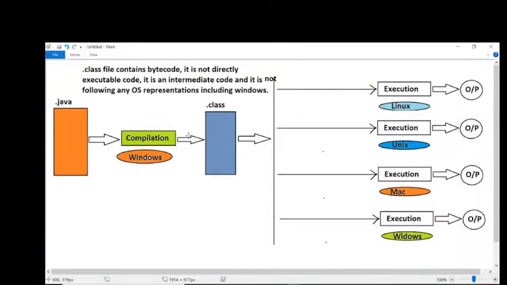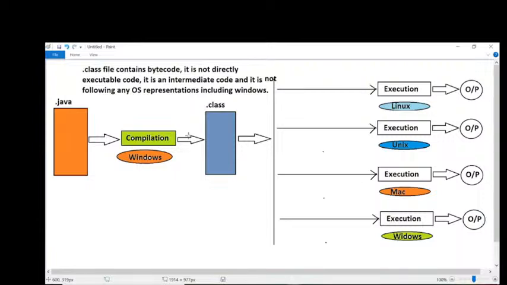Clear to all of you? This is a minute point I'm telling. From this point onwards, I'm taking my conclusion. Up to dot class file generation is very clear. What is the nature of the dot class file? It is an intermediate code, not having any of the operating system representations. But unfortunately, it is not directly executable code.